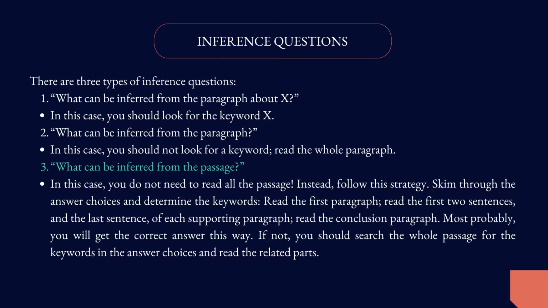Then read the first paragraph of the passage. Then read the first two sentences and the last sentence of each supporting paragraph. Then read the conclusion paragraph. Most probably you will get the correct answer this way. If not, and I'm gonna break your heart here, you should search the whole passage for the keywords in the answer choices and read the related parts. So here we are doing reverse engineering.